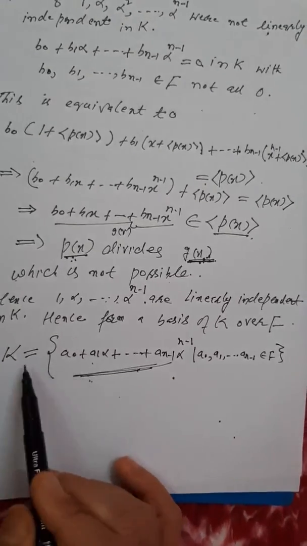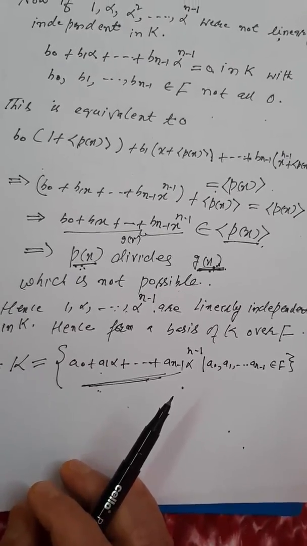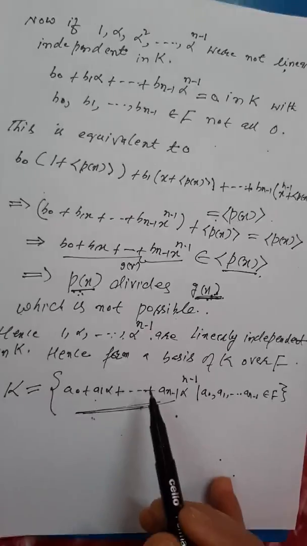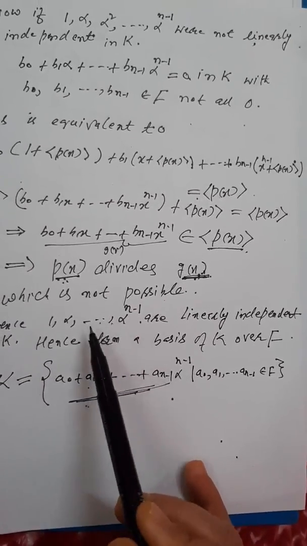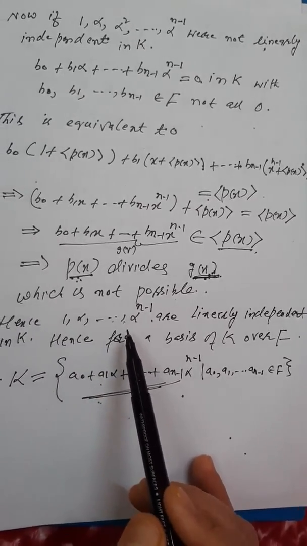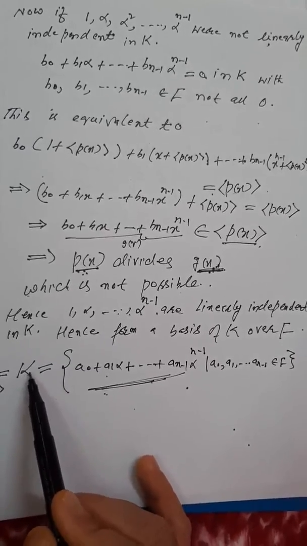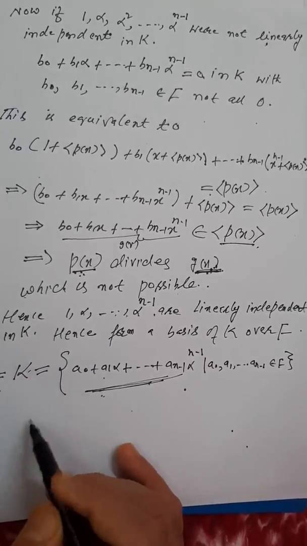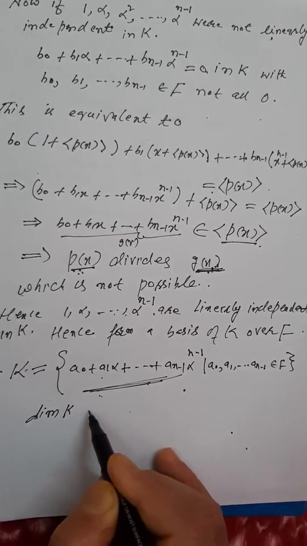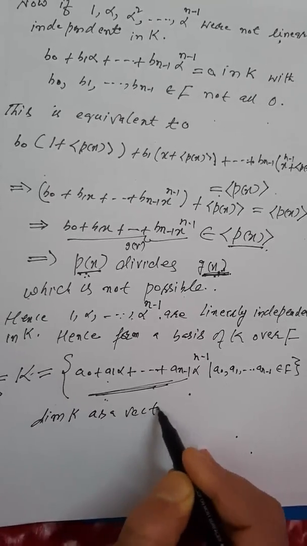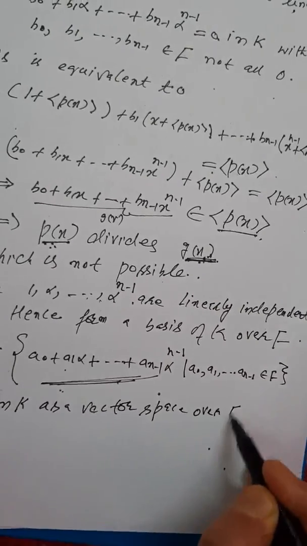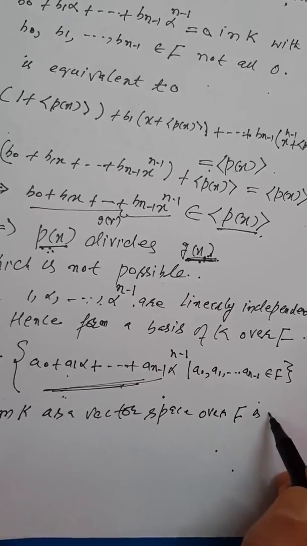So now we have a simple description of this field K. Motivated from this, once we have a basis we can talk of dimension. So the dimension of this field K as a vector space over the field F is n.